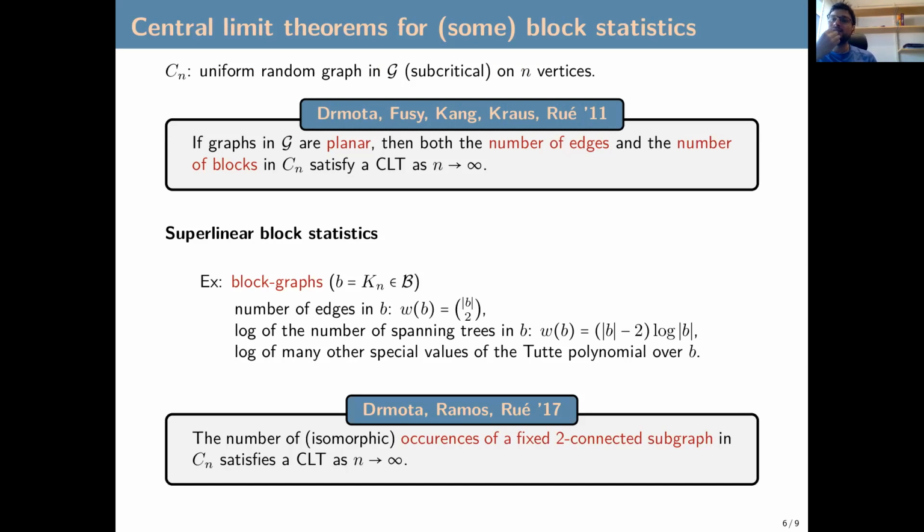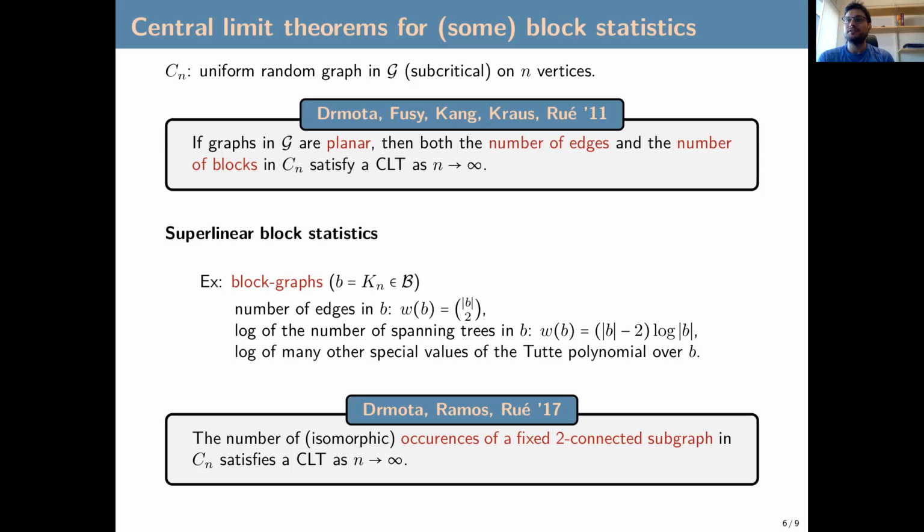Then there is a notable result, the only result that we know of on superlinear block statistics. If you take the number of occurrences of a fixed two-connected subgraph, this has been proven in a subcritical graph class to also satisfy a CLT. To solve this, they had to design an infinite system of equations.